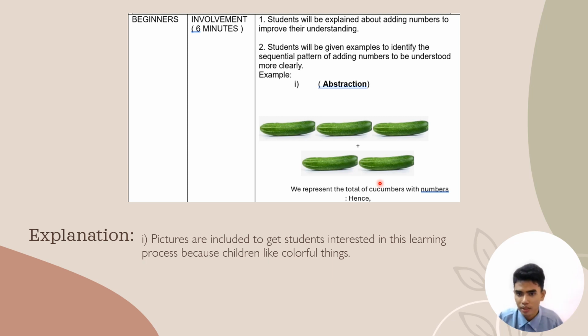The difference is that 3 plus 2 is only 5, but 3 cucumbers plus 2 cucumbers results in 5 cucumbers, which is the same 5. So it is an interesting way, like I said in the explanation, which is included to get students interested in this learning process, because children like colorful things. It will attract students' attention more and make this study session more effective.